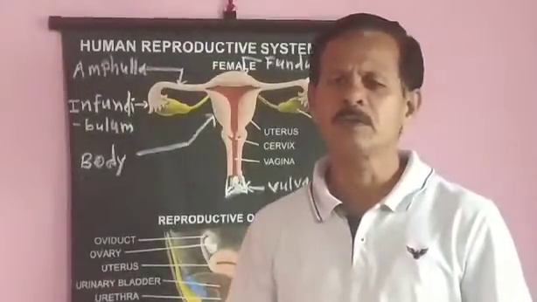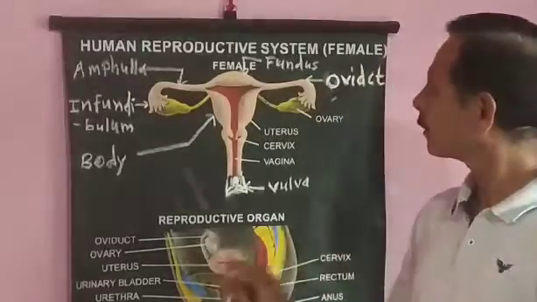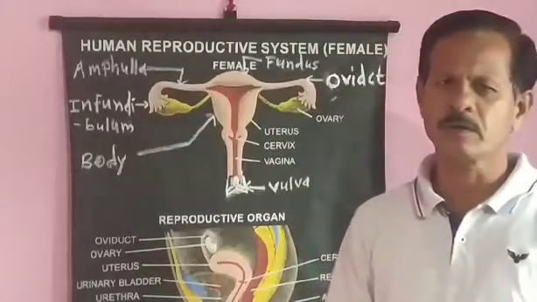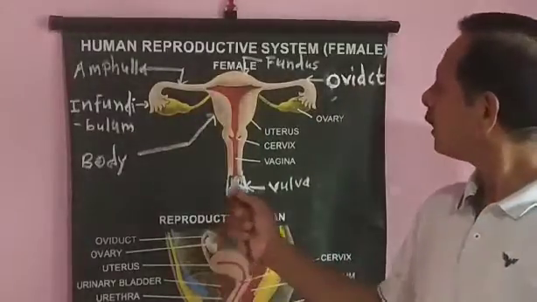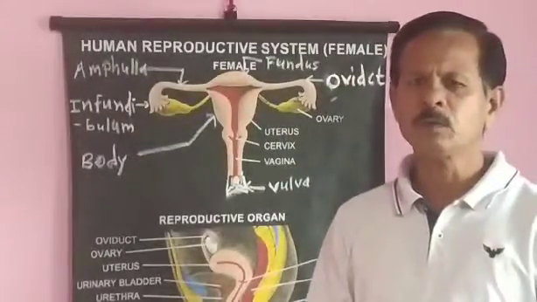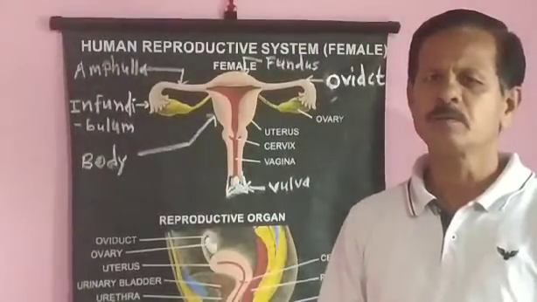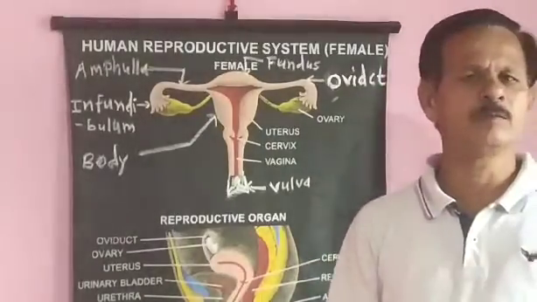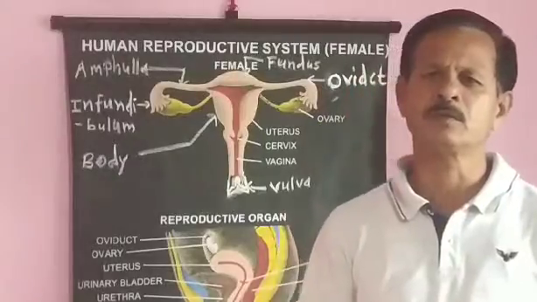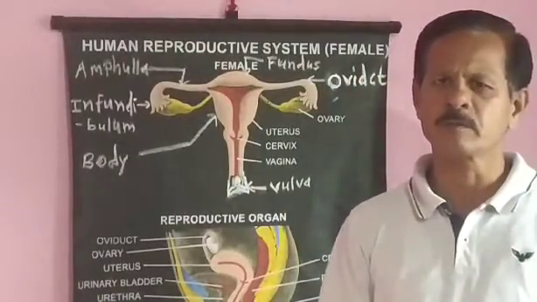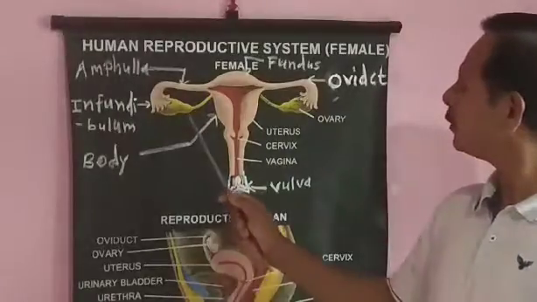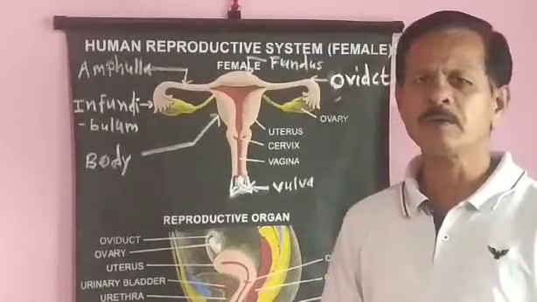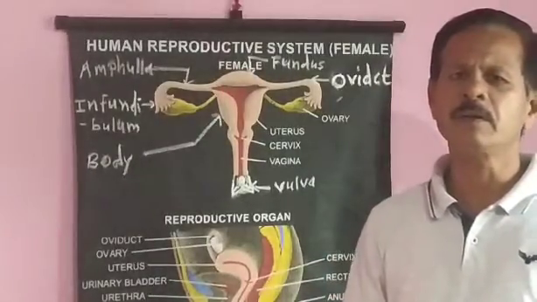First of all, we see about ovaries. A pair of ovaries are the female primary reproductive organs. These are almond shaped, oval shaped bodies. Their main function is production of eggs and secretion of female reproductive hormones like estrogen and progesterone. In an adult, each ovary measures about 3 cm long, 1.5 cm wide and 1 cm in thickness.